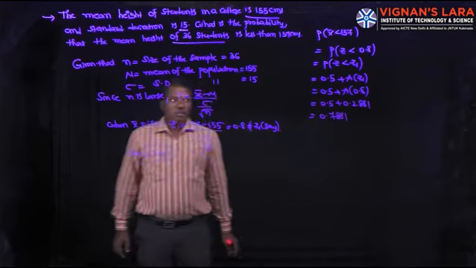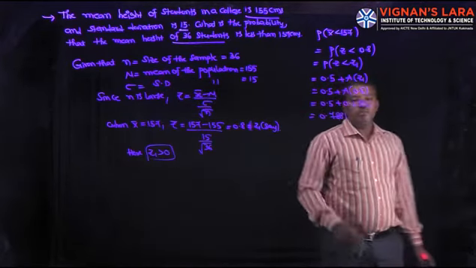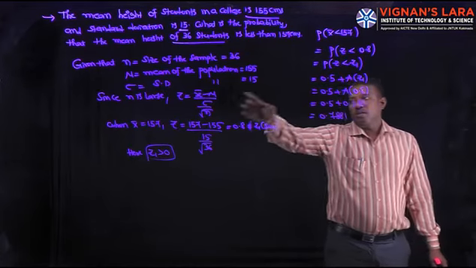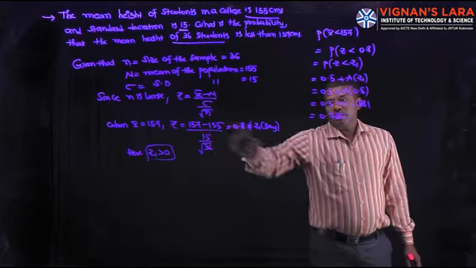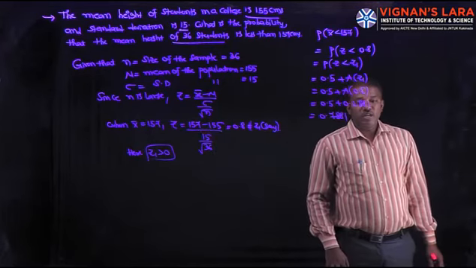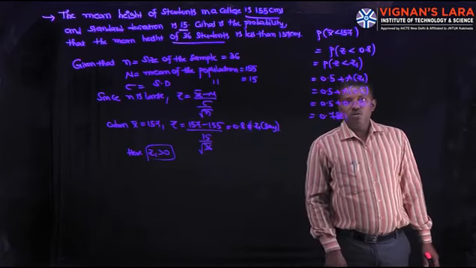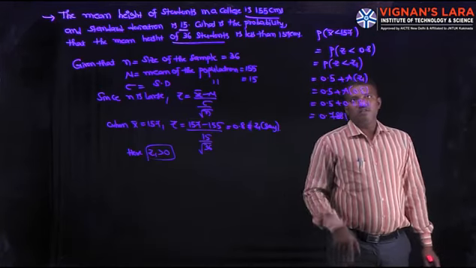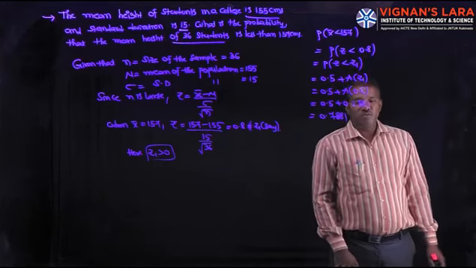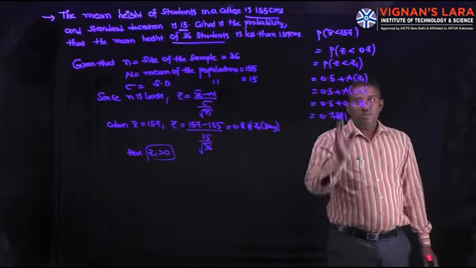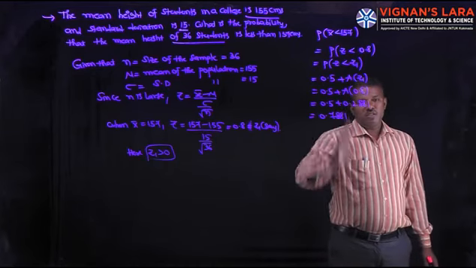Here P of x bar less than 157 becomes P of Z less than 0.8, using the substitution x bar becomes Z and 157 becomes 0.8. This 0.8 is greater than 0, so it is 0.5 plus A of Z1. Suppose this value is negative, that is 0.5 minus A of Z1. For P of Z less than Z1 the greater than case has opposite properties.